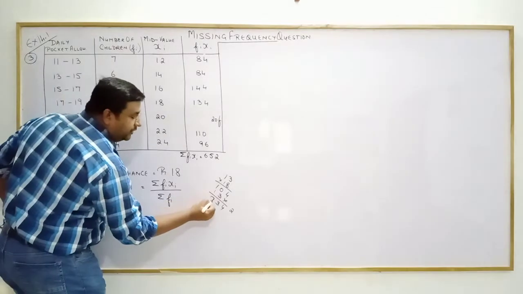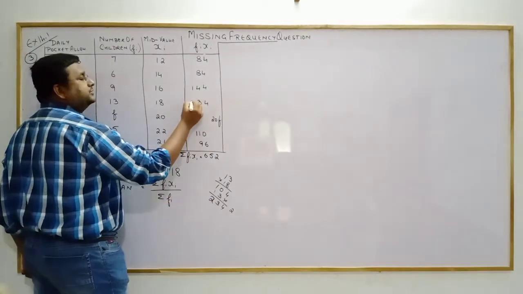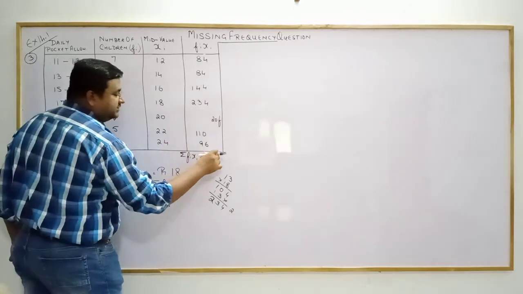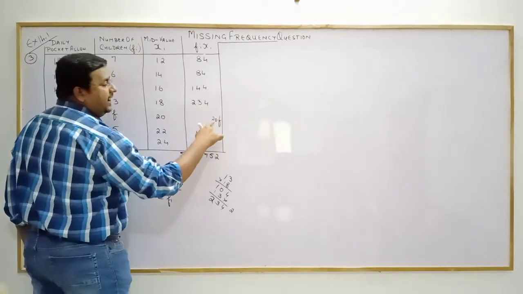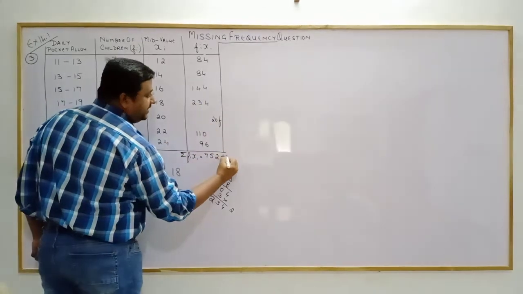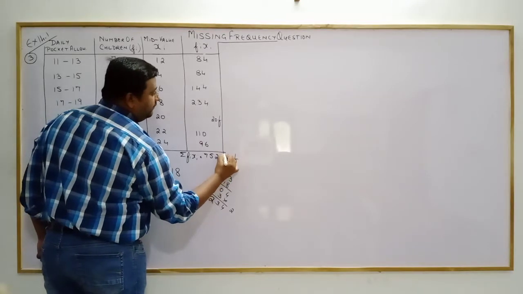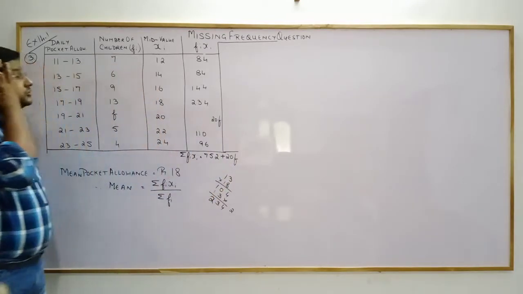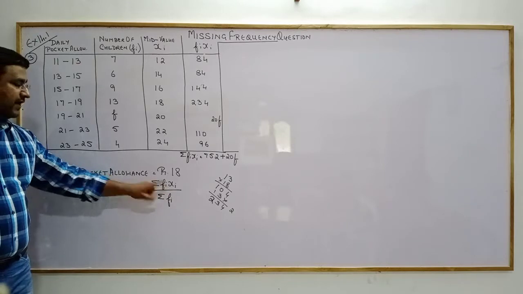Sorry, this is 234. Can you see the multiplication? 234, so this becomes 752. And what about this 20f? This will be separate, 20f. Understood? We are adding. We need sigma fi xi.